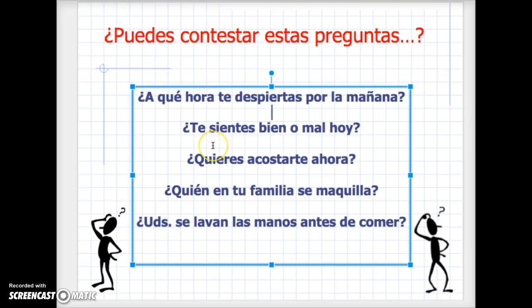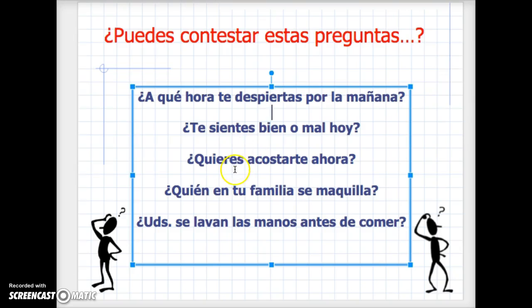Perfecto. Chicos, or chico, chica, ¿te sientes bien o mal hoy? I'm still talking to you because I'm saying, do you feel well? Do you feel badly today? Me, right, because I'm answering. What happens to sientes? What's the yo form? You got it. Me siento bien.